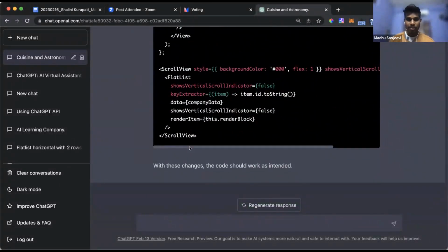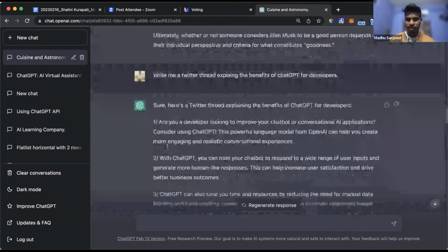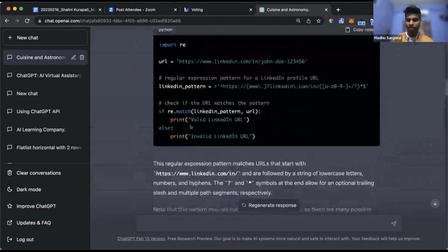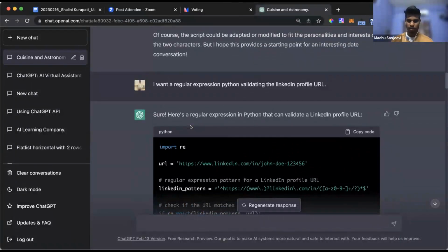So basically that sums up, if I have to summarize everything. As a developer, you can write code along with ChatGPT. You can build applications along with ChatGPT, and also you can create content for social media or the internet, or anywhere possible. And third, if you have any interesting problem or puzzle that you want to solve, typically we don't go to Google to solve that kind of puzzle, right?